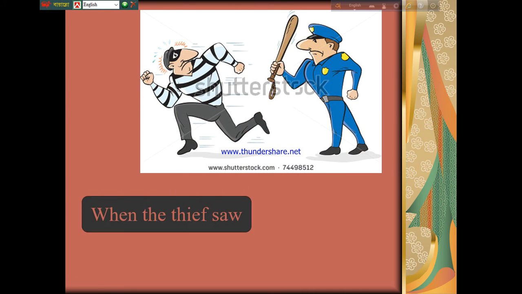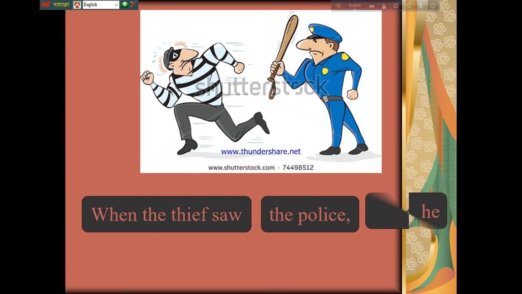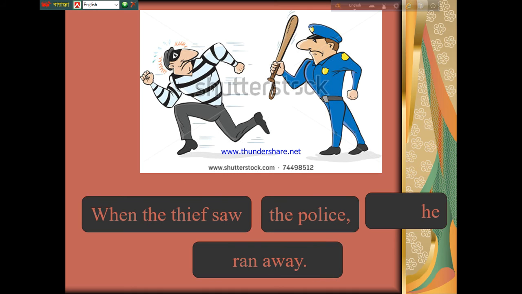Let's see an example. When the thief saw the police, it's a subordinate clause. He ran away, it's a principal clause. Remember, we cannot change the principal clause, we have to change the subordinate clause.